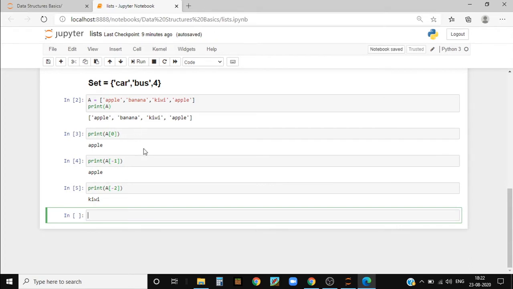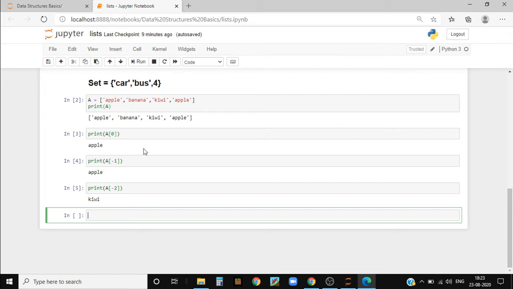Now I will show you how to add elements inside of a list. So there are two ways. One is appending and one more is insert. If you use the append method, it will add an element to the end of the list. But if you use the insert method, you can insert an element wherever you want in the list, be it in the middle or in the first or at the end of the list.